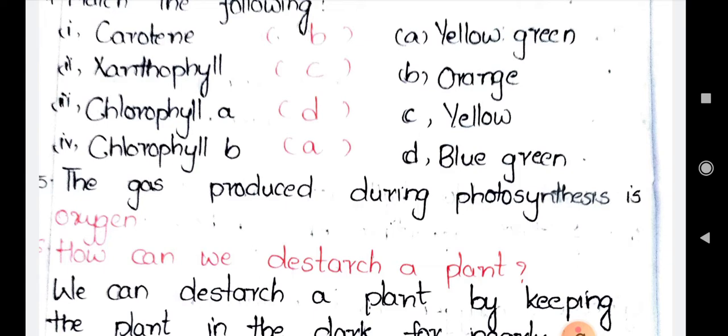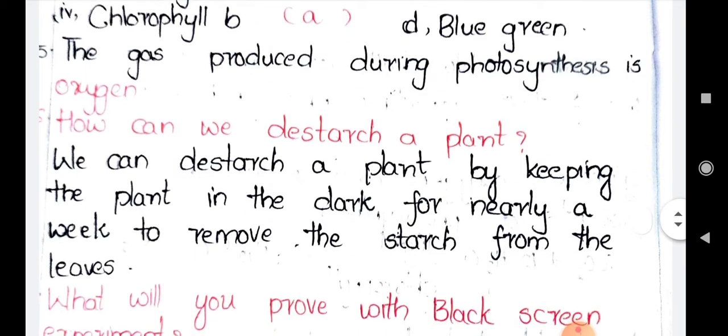The next question is, how can we destarch a plant? Destarching, as I said already, is nothing but removal of the starch from the plant. How can we destarch a plant? If you observe the answer, we can destarch a plant by keeping the plant in the dark for nearly a week to remove the starch from the leaves.